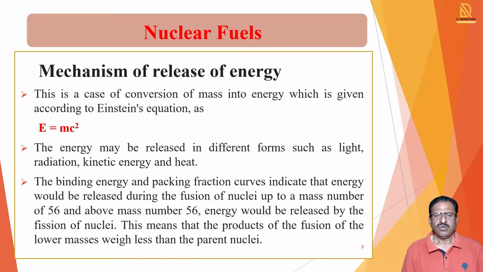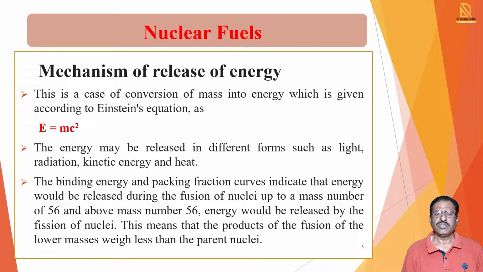There is one important equation explained by Einstein, the conversion of mass into energy. That famous equation is E = mc². Here energy may be released in different forms such as light, radiation, kinetic energy, heat, etc. The binding energy and packing fraction curves indicate that energy is released during the fission of nuclei, and also that energy is released by the fusion of nuclei.